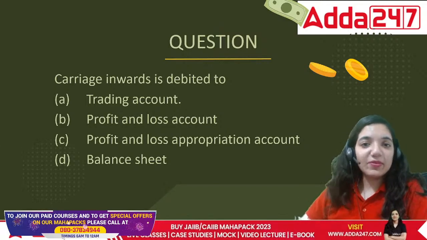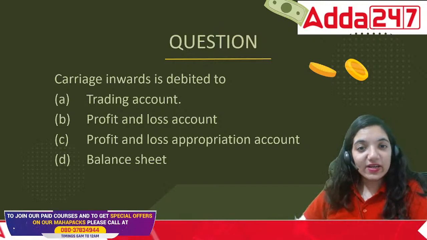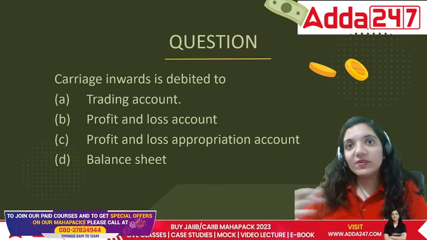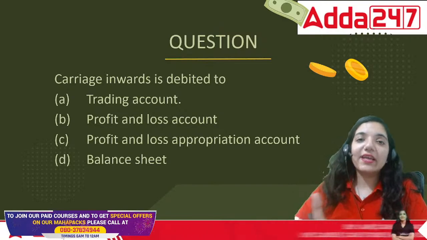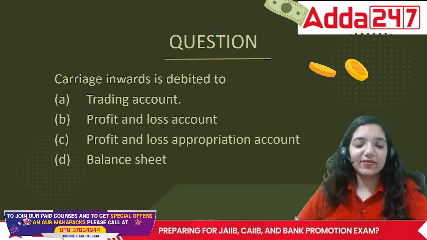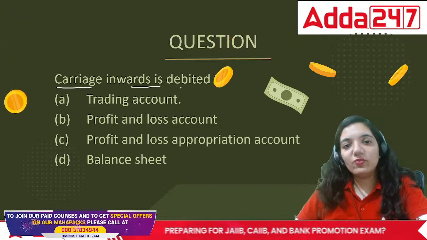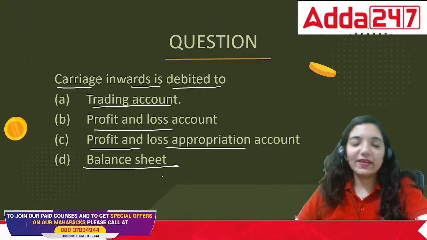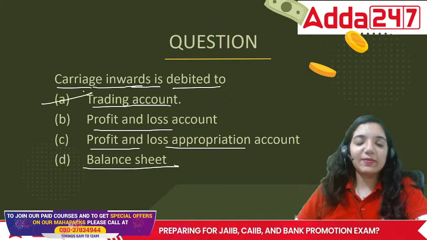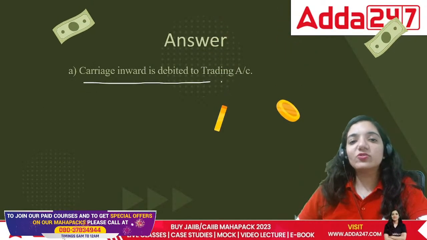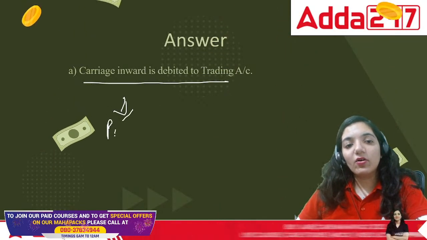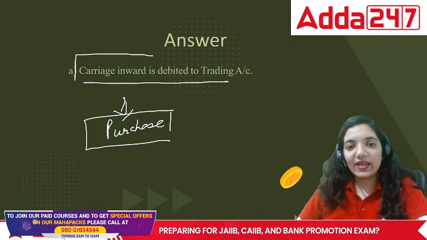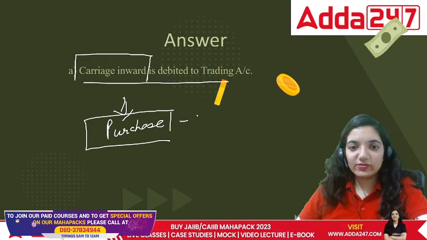Carriage inwards is debited to trading account, profit and loss account, profit and loss appropriation account or balance sheet. Carriage inwards means the expenses that I am incurring to get that particular thing, right? Carriage inwards is basically a part of trading account, because those expenses which we are incurring on purchase of something would be a part of trading account.